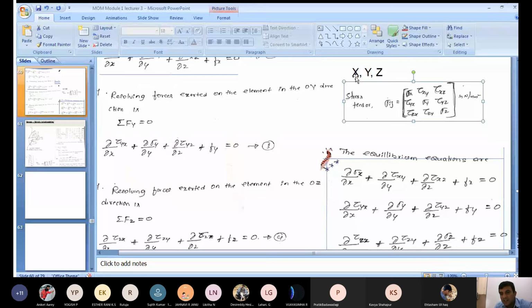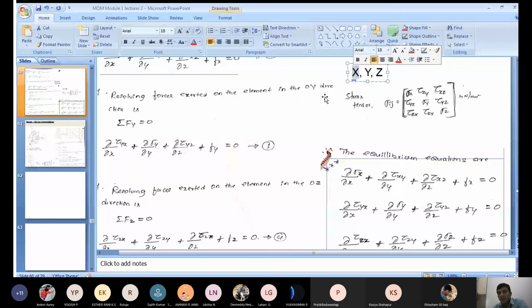If you go along the x plane, normal stress is acting here, sigma x, then tau xy, x plane y direction, and tau xz, x plane z direction. For the x direction, along that direction the normal stress will come, sigma x. What type of stress will come in the remaining two directions on the same x plane? Shear stresses will come. That is tau xy, x plane y direction, and tau xz, x plane z direction. And this matrix is symmetric.